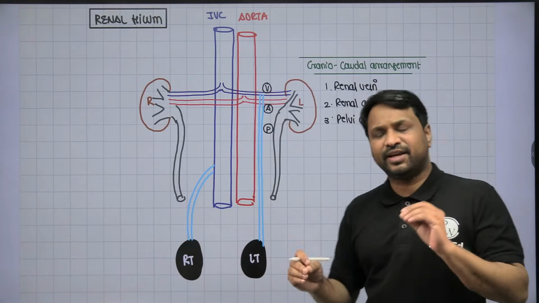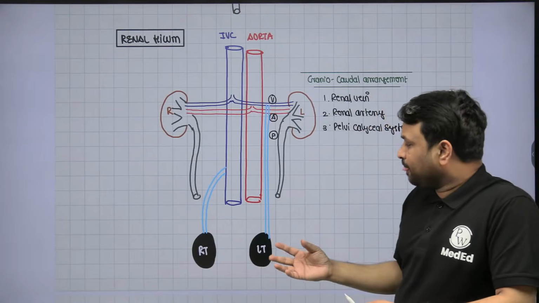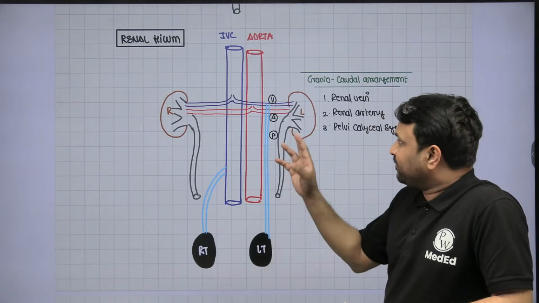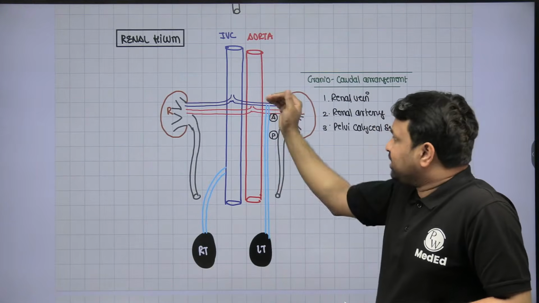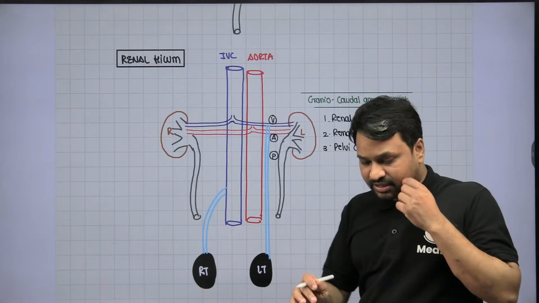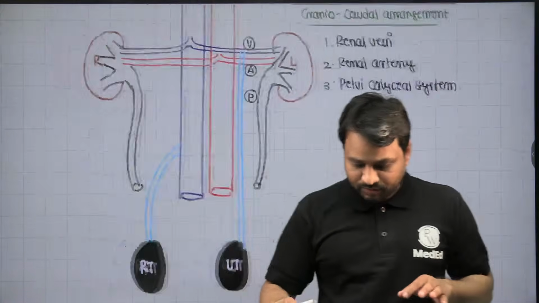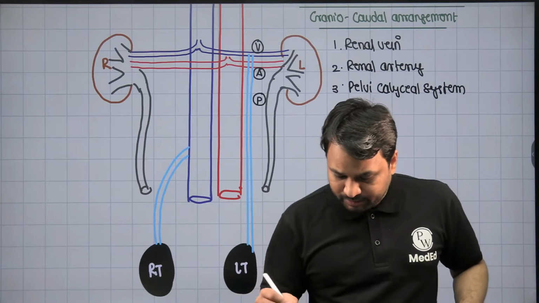This is very, very important because when we talk about varicocele, one of the reasons why varicocele will occur on the left side is if a renal tumor comes and occludes the renal vein, the blood from the testes will not be able to drain out. All the blood will start pooling inside the testes, resulting in varicocele, right? So two important points to be remembered.